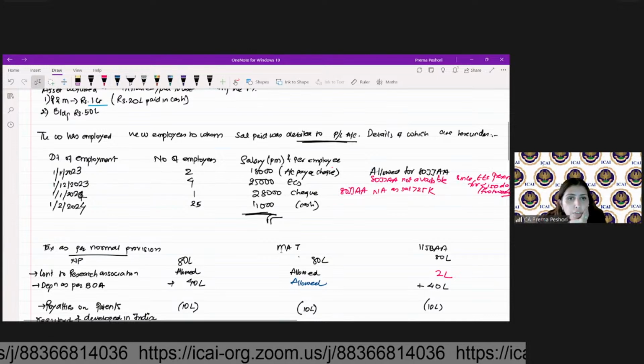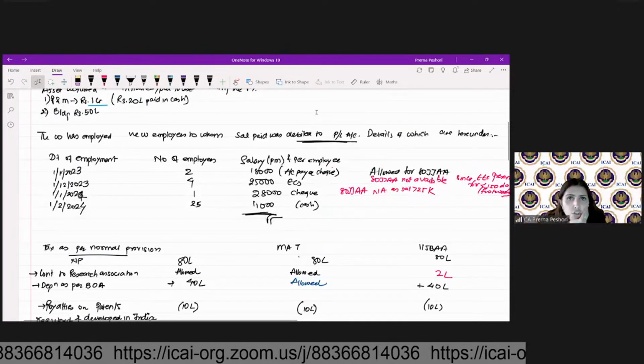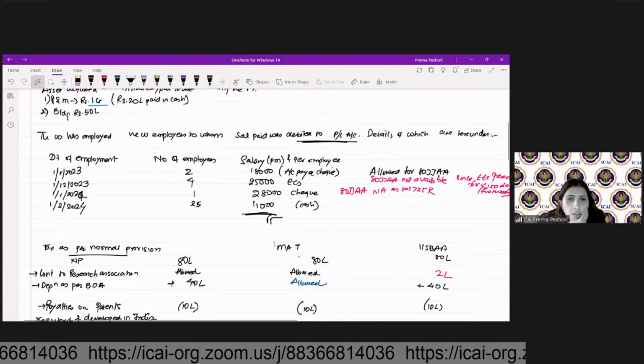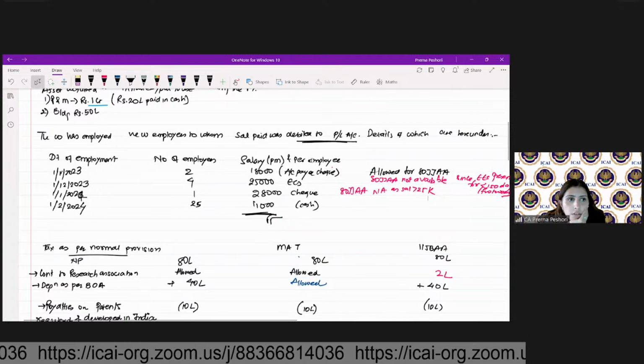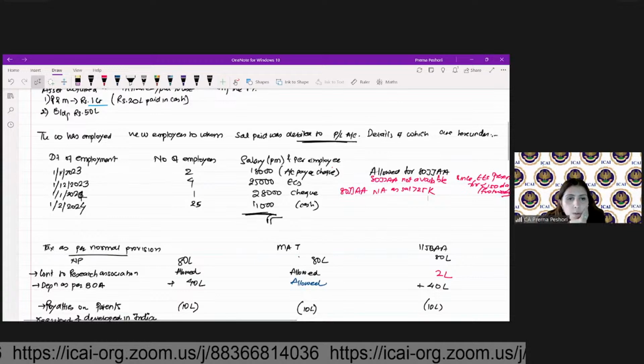Last one, 25 employees, 11,000 in cash. Whether this will be available?